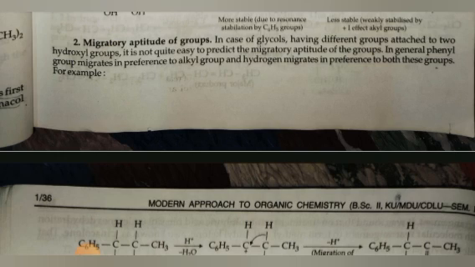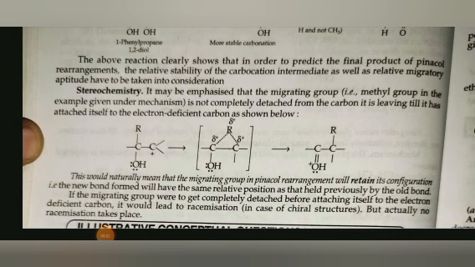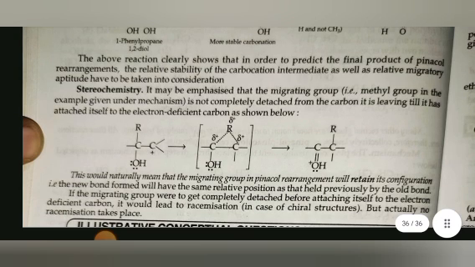In general, a phenyl group migrates in preference to an alkyl group, and hydrogen migrates in preference to both these groups. The above reaction clearly shows that in order to predict the final product of pinacolone rearrangement, the relative stability of the carbocation intermediate as well as the relative migratory aptitude have to be taken into consideration.